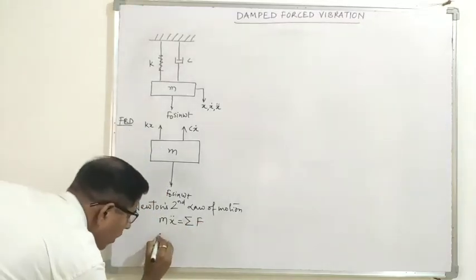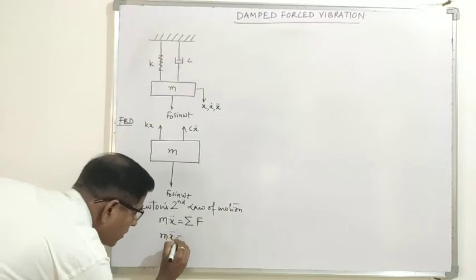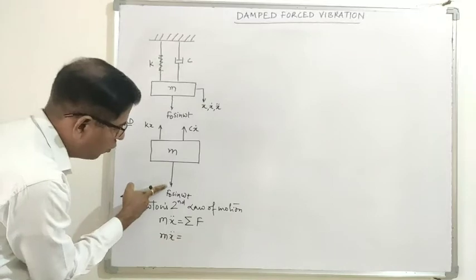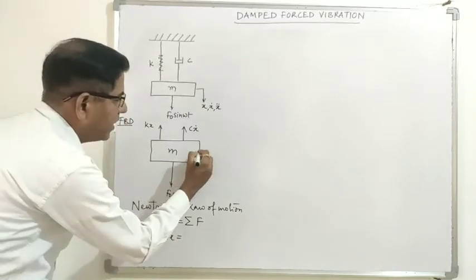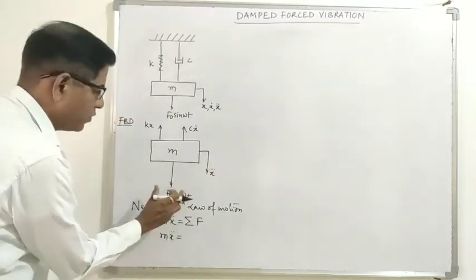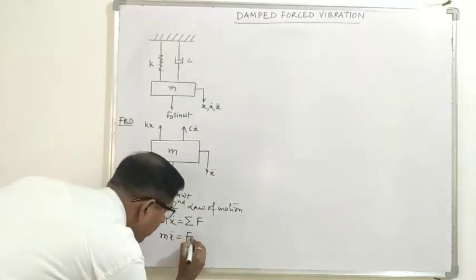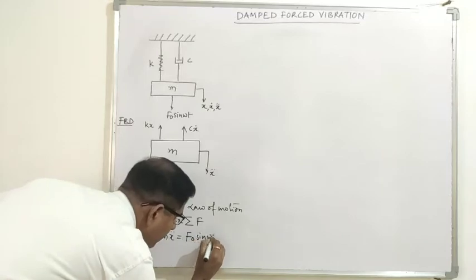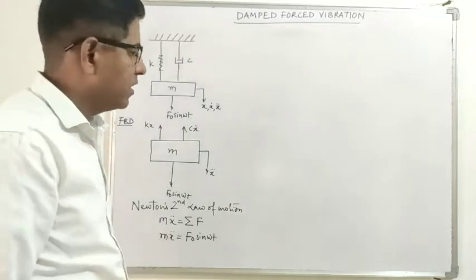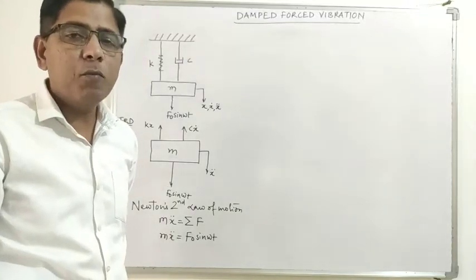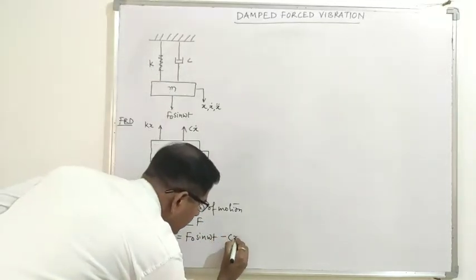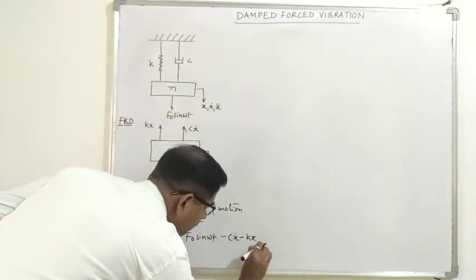So mx double dot is equal to, now here the force is acting in the direction of acceleration, so that is why we take it as positive, F0 sin omega t. But the spring force, the stiffness force, and the damping force are acting opposite to the direction of acceleration, so that is why we take them as negative. So minus cx dot minus kx.